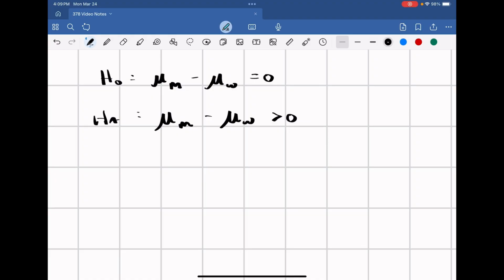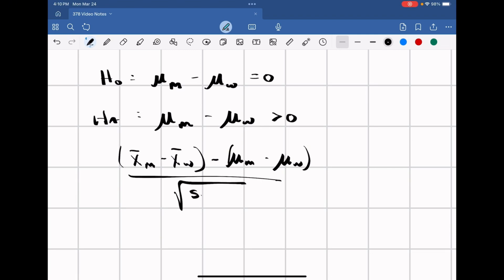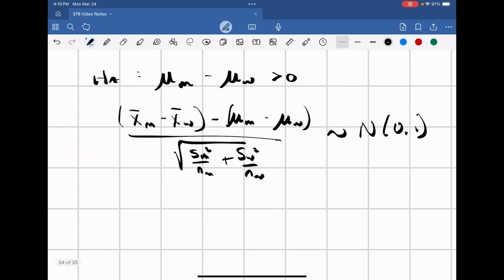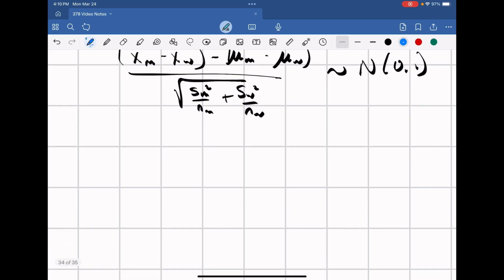So we can set this up using something very similar to what we did for the confidence interval, using the same notion of the distribution of x bar men minus x bar women minus mu men minus mu women, over the square root of s men squared over n men plus s women squared over n women, that this will be distributed normally 0, 1. So we're basing it off of that statistic as well.